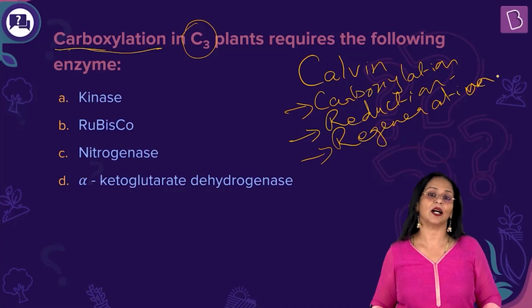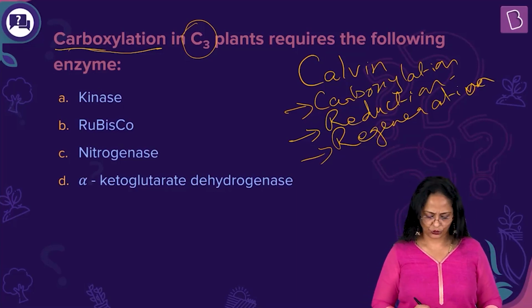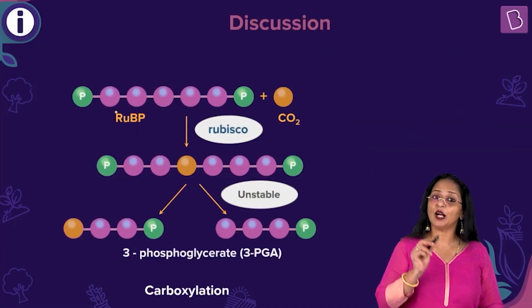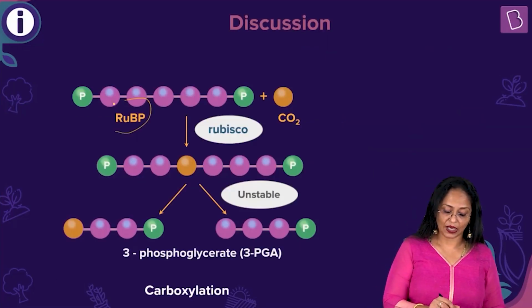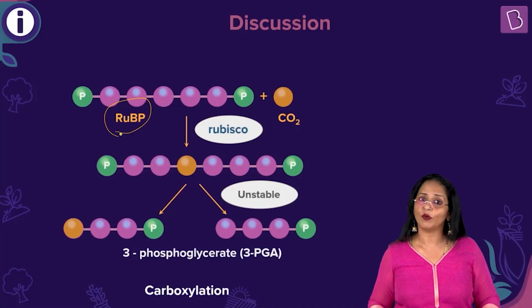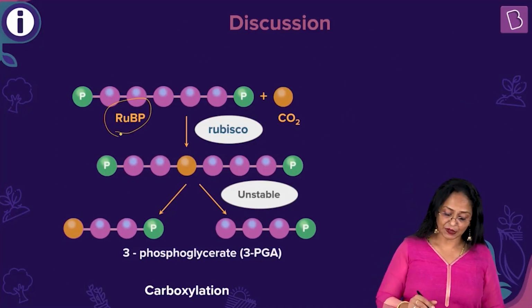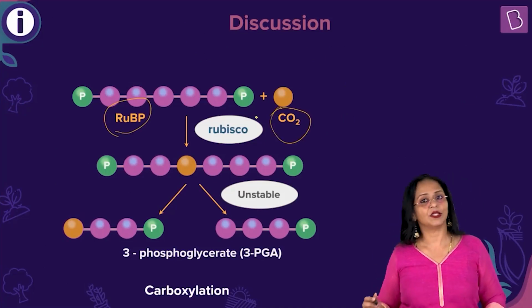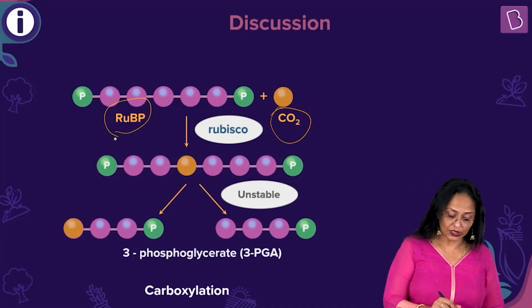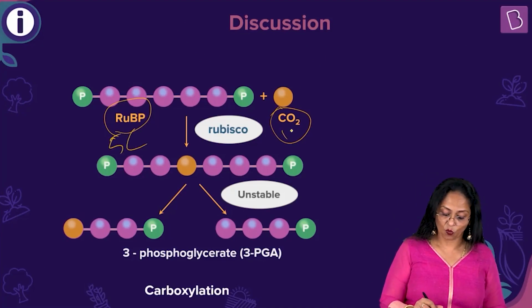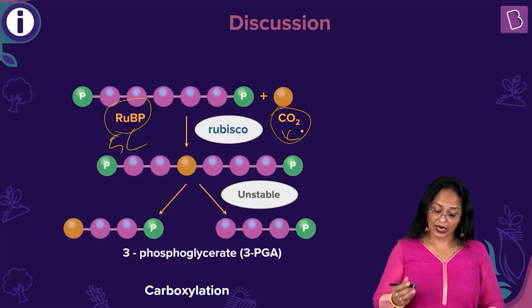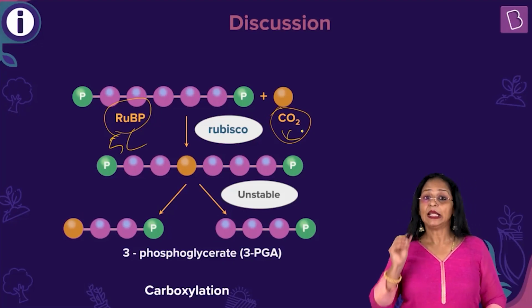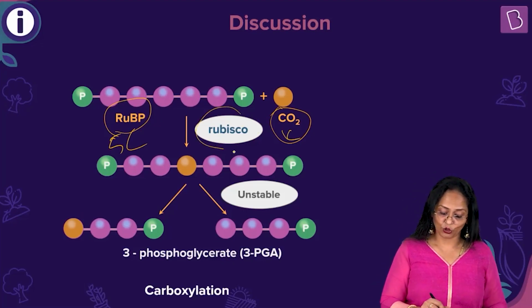So what happens in carboxylation? I'm going to show it to you. A 5-carbon compound called RUBP, ribulose bisphosphate, accepts carbon dioxide, which is in the atmosphere. So this is 5 carbon and this is 1 carbon. It accepts carbon dioxide in the presence of rubisco.